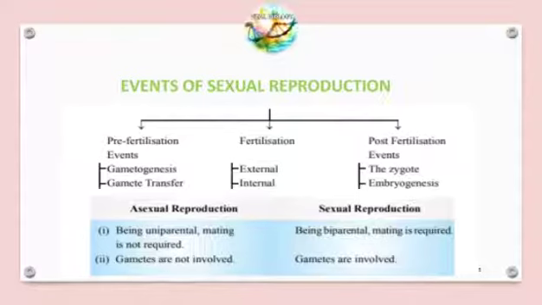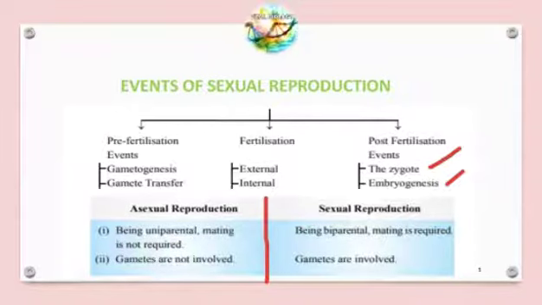As I told you, the events of sexual reproduction have three stages: pre-fertilization, fertilization and post-fertilization. Pre-fertilization consists of gametogenesis and gamete transfer, and fertilization consists of external fertilization and internal fertilization. The third, post-fertilization event, consists of zygote and embryogenesis. I have also differentiated between asexual and sexual reproduction, which I think you have remembered from the previous classes.